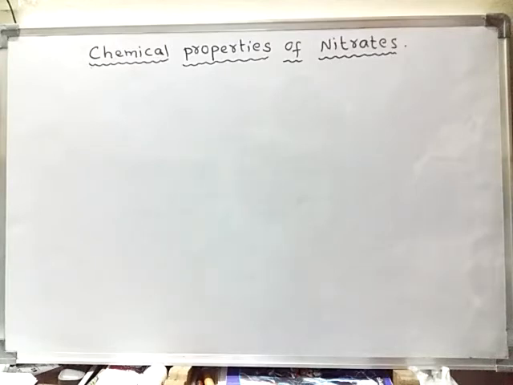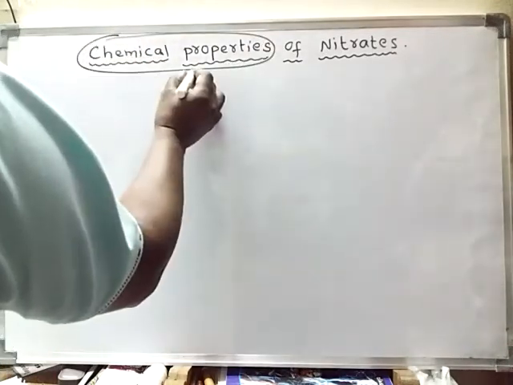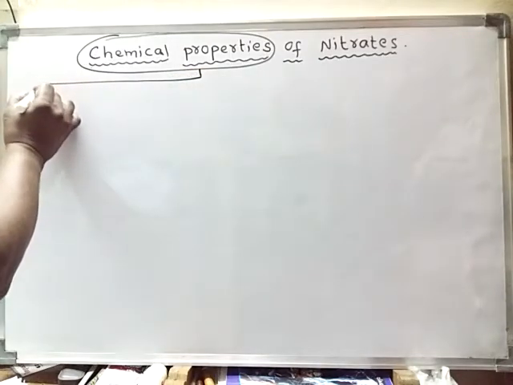Today in this video we will learn about the chemical properties of nitrates, the chemical properties of metal nitrates. The chemical properties can be studied mainly under two headings.